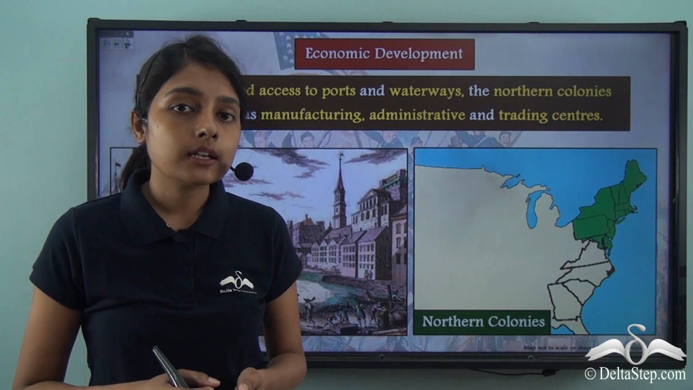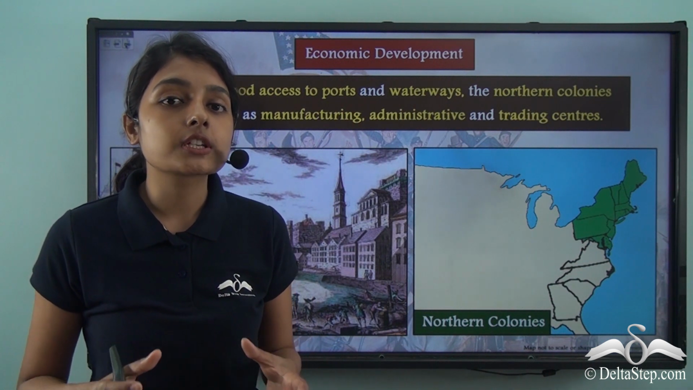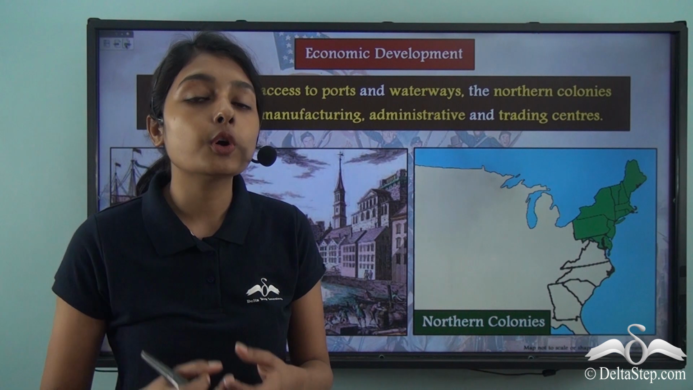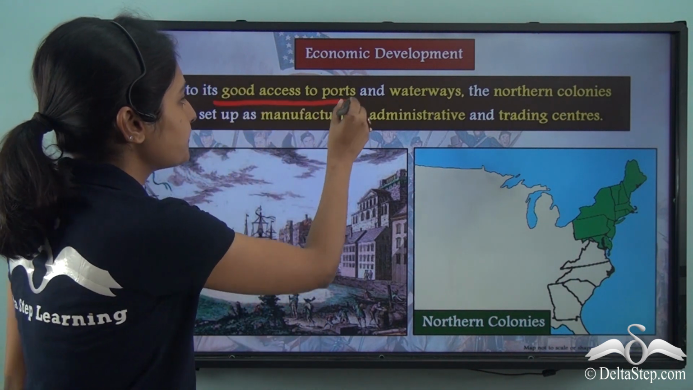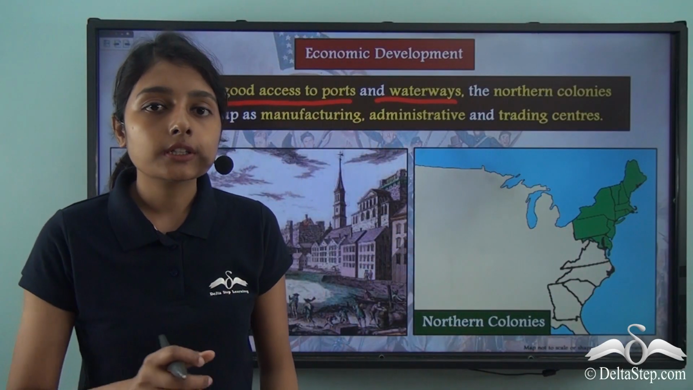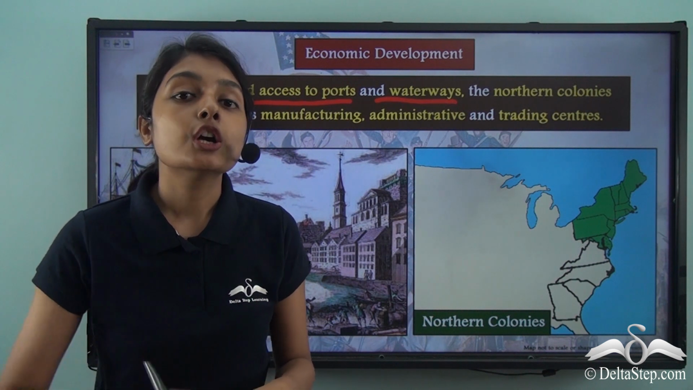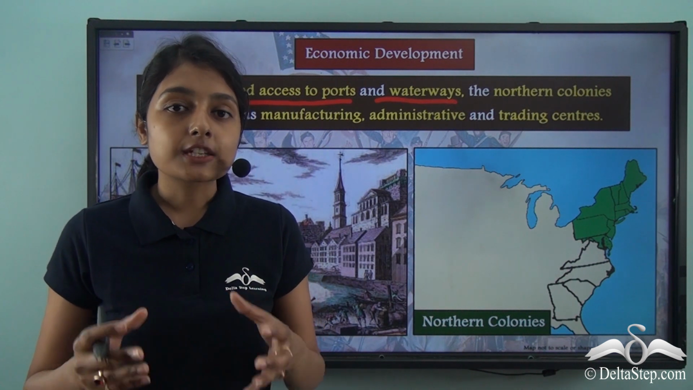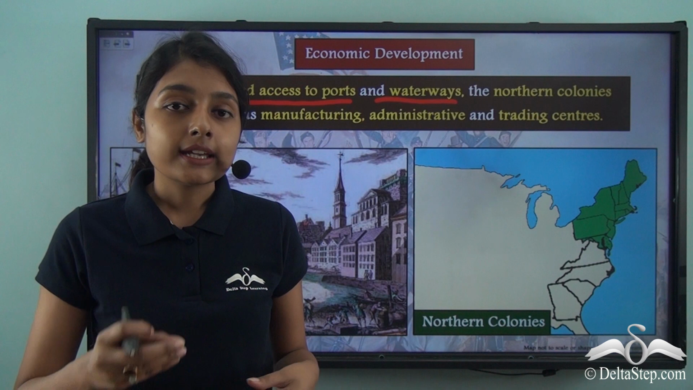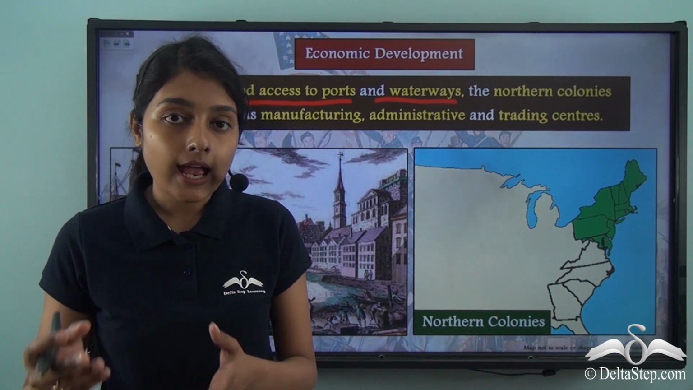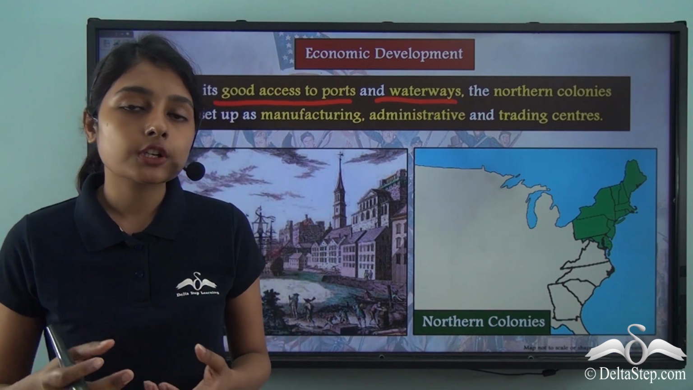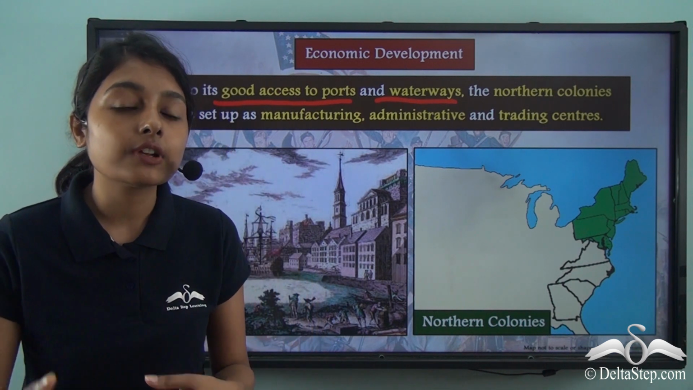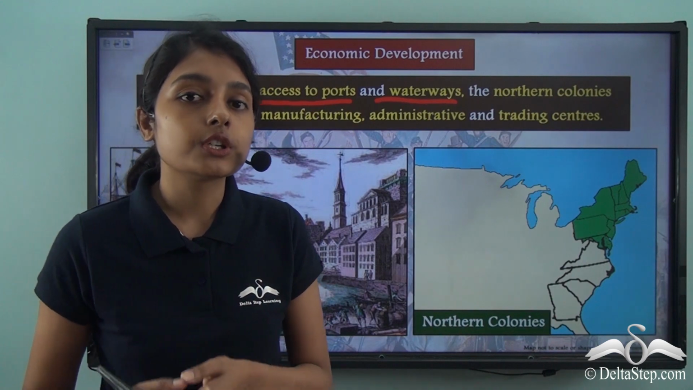But on the other hand, these northern colonies boasted of very strategic ports. They had very good access to ports and waterways. These ports helped in trading with Britain. It was easier for Britain to take goods from here and bring in goods to these ports, which is why these northern colonies now started developing during the British colonial rule.